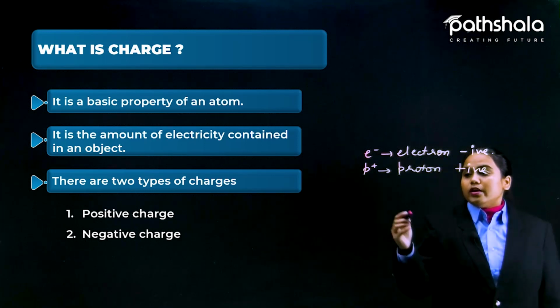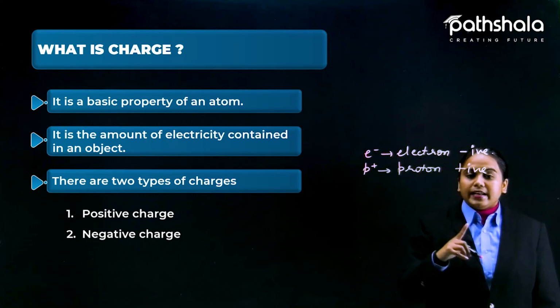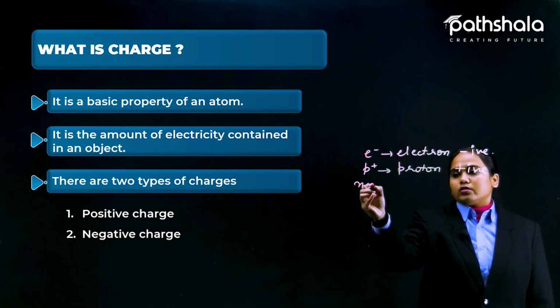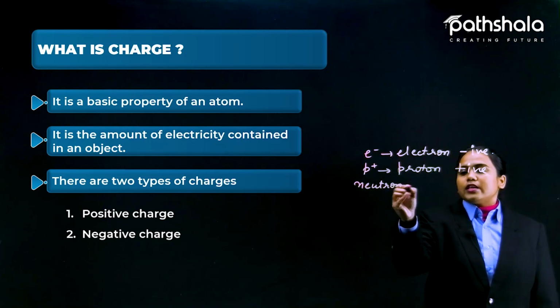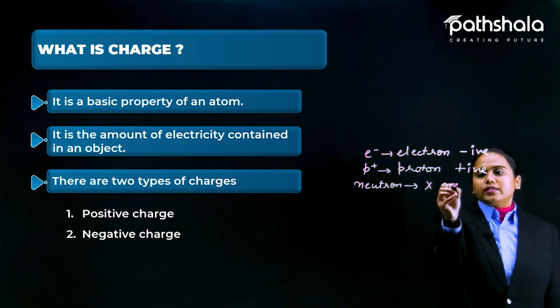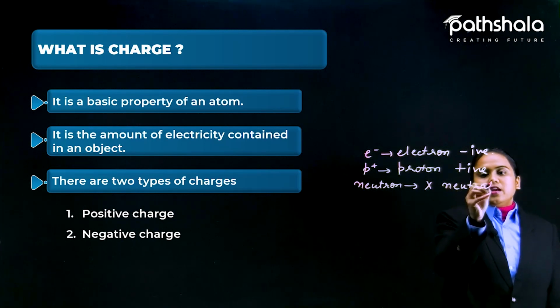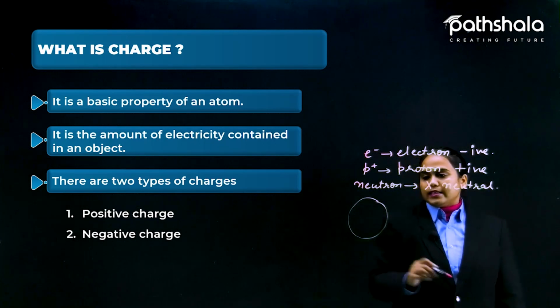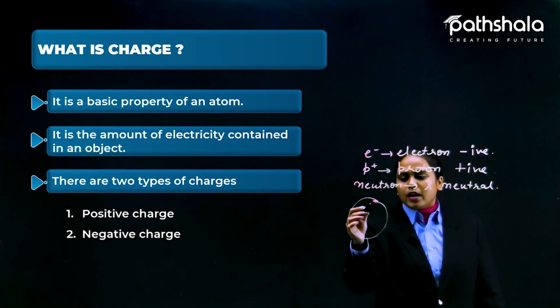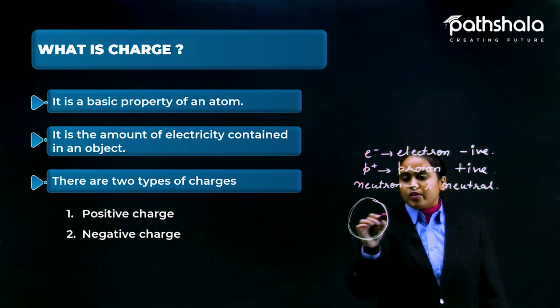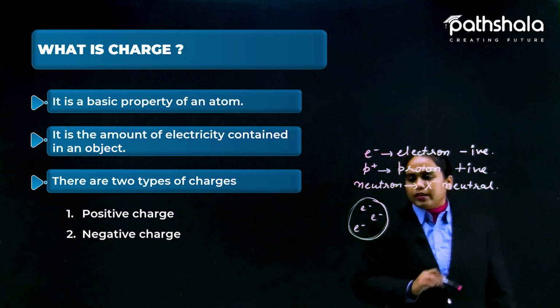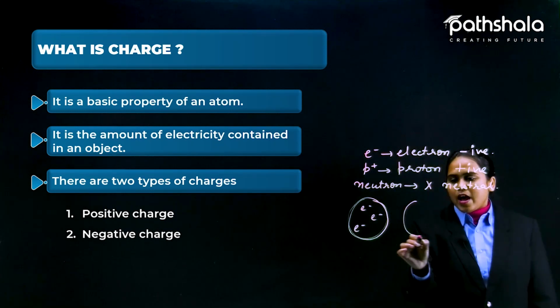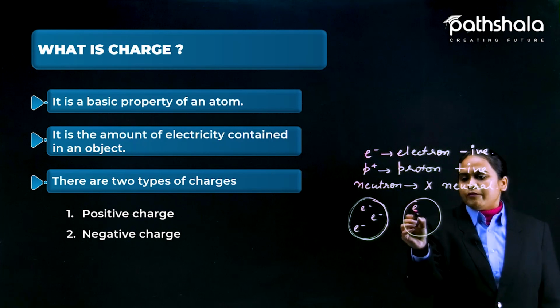One more thing present in an atom is neutrons. Neutrons do not have any charge, so they are called neutral. Let's suppose one atom has 3 electrons and another atom has 5 electrons.